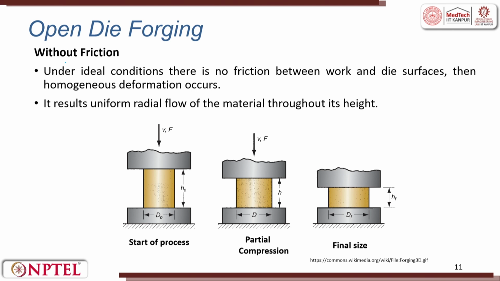Okay. So, without friction, what will happen? Under the ideal condition, there is no friction between the workpiece and the die surface, then a homogeneous deformation will happen, there will not be any bulging. This results in uniform radial flow of the material through the height. So, whatever is the height reduction, the radial flow will be there, but in reality, without friction does not happen.